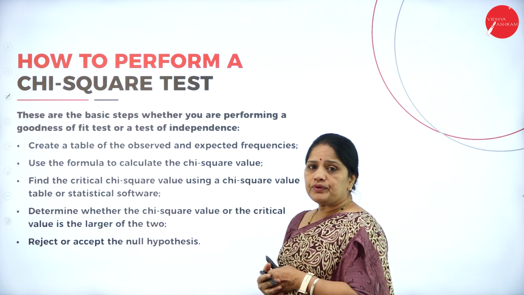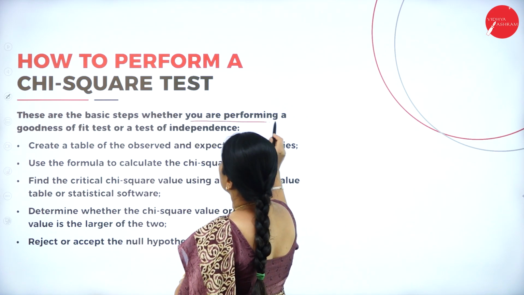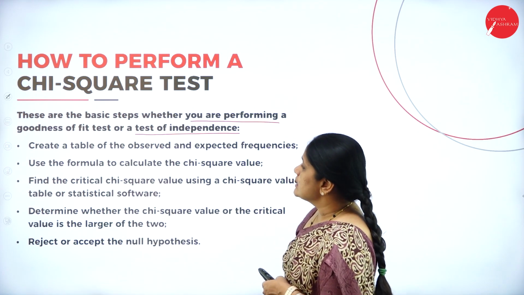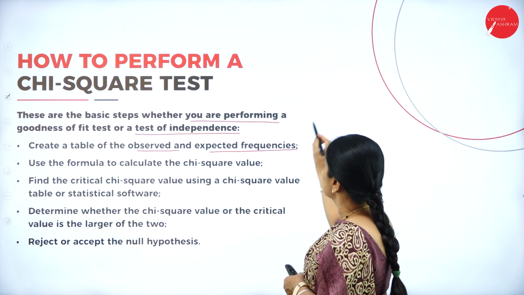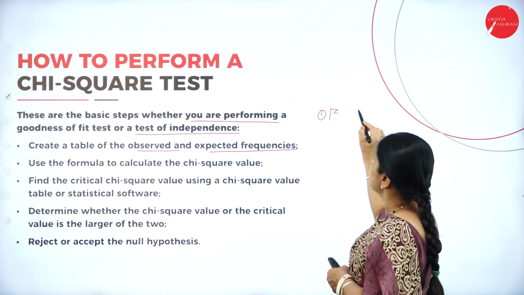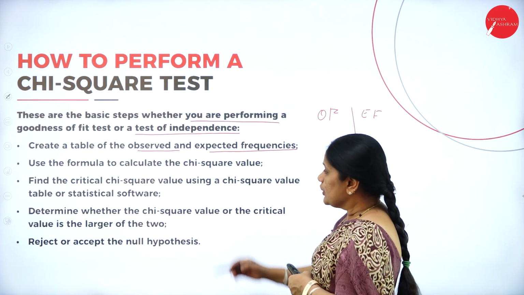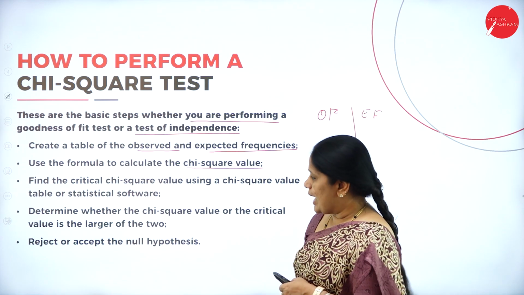Then, how to perform a chi-square test? These are the basic steps whether you are performing a goodness of fit or a test of independence. Create a table of observed and expected frequency. Use the formula to calculate the chi-square value.